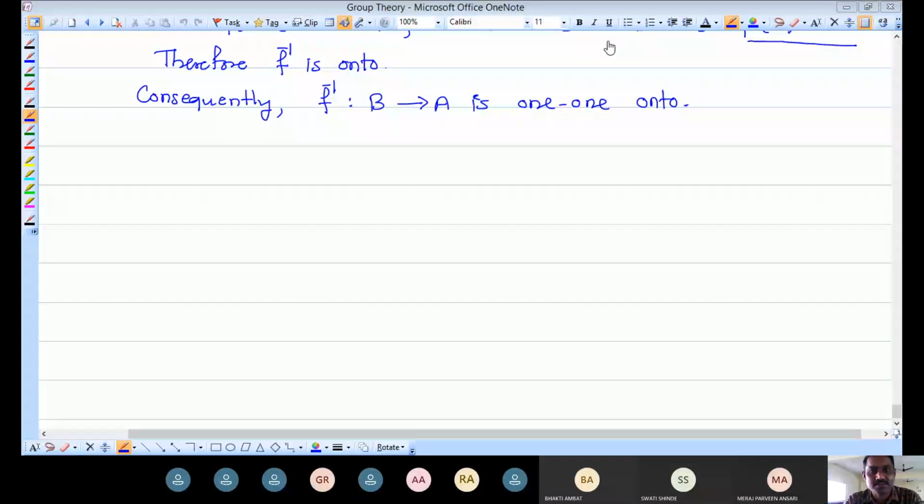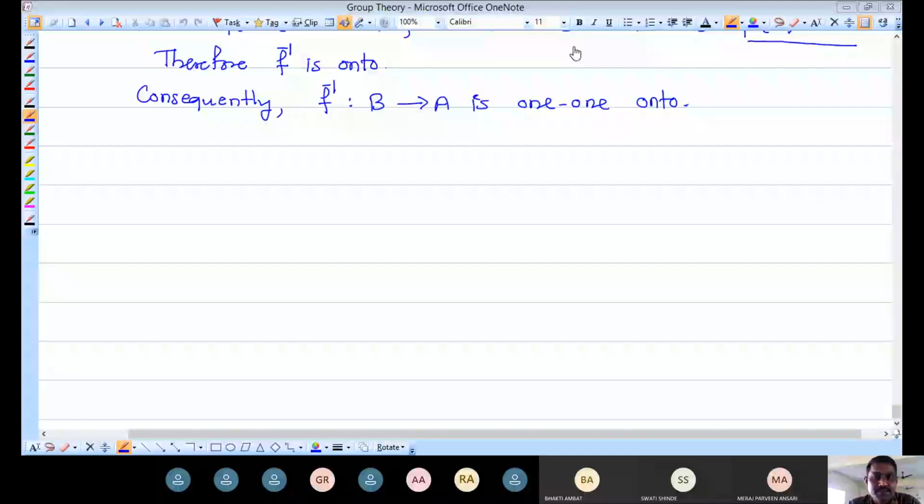One-to-one mapping means if we take any two distinct elements from the first set, then they have distinct images in the second set, or equal images in the second set have equal pre-images in the first set. This type of mapping is said to be a one-to-one mapping. And if a mapping is both one-to-one as well as onto, then it is a one-to-one correspondence between the first set and the second set.